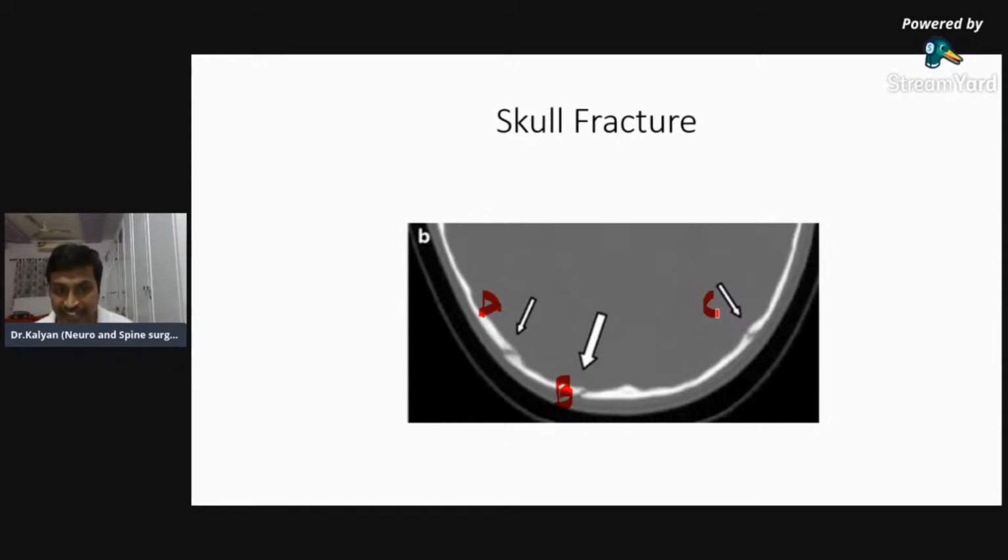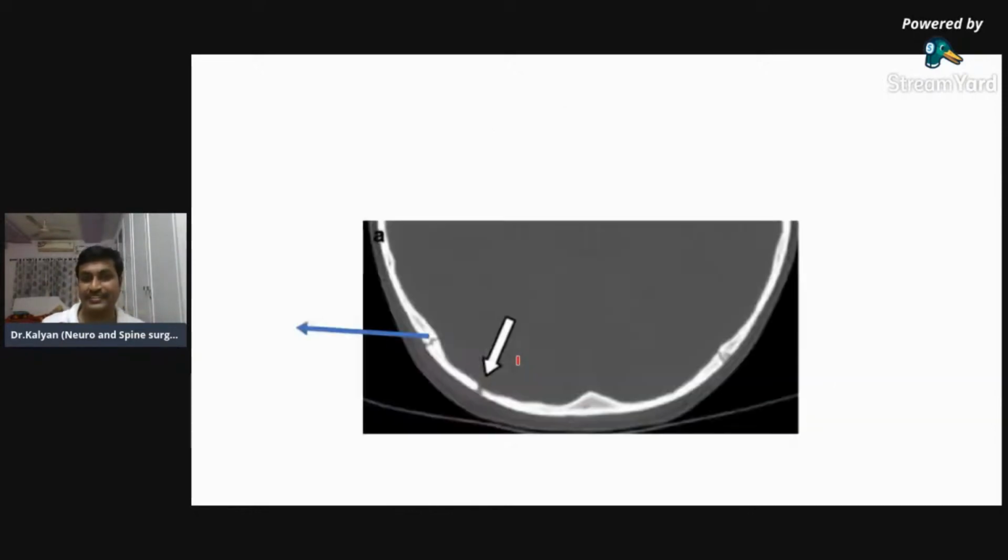Is B a fracture or a suture? A and B, do you find the zigzag margins? So are A and B sutures or fractures? I want you to answer. Yeah, because they are straight, they are linear, and they're not zigzag.